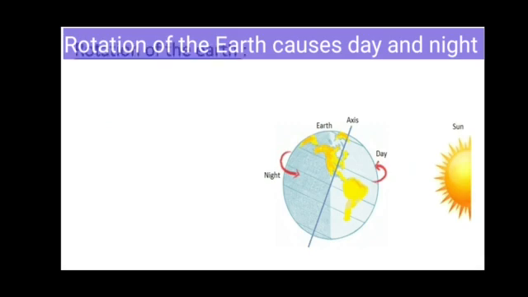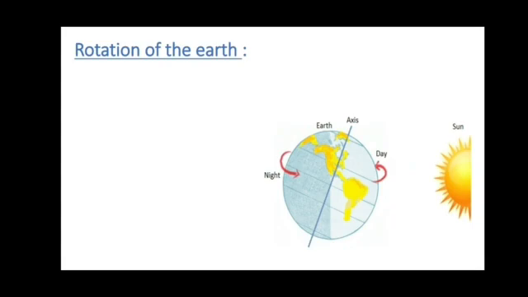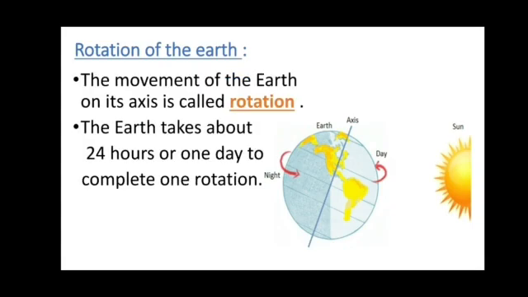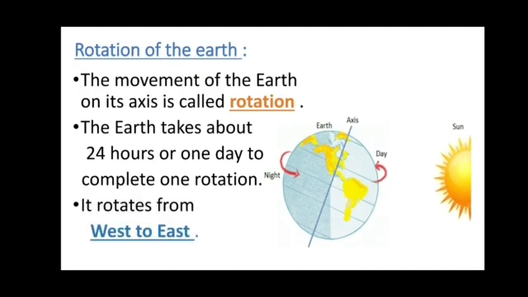Rotation of the earth causes day and night. Now we are going to see some of the following things under it. The movement of the earth on its axis is called rotation. It takes about 24 hours or 1 day to complete one rotation. It rotates from west to east. As I told you earlier, it has one direction, from west to east, and the reason behind this is that the earth spins towards east. That is why we say that it rotates from west to east.